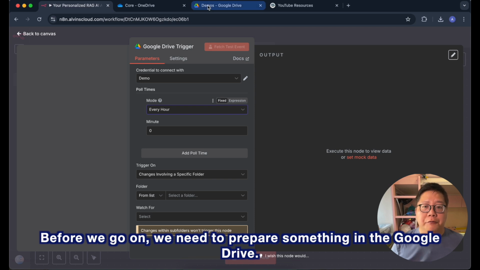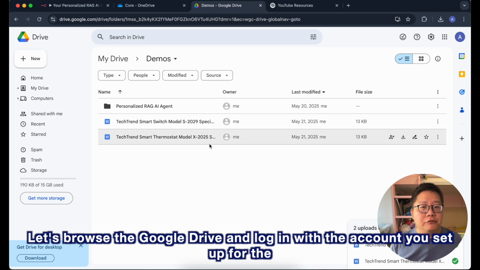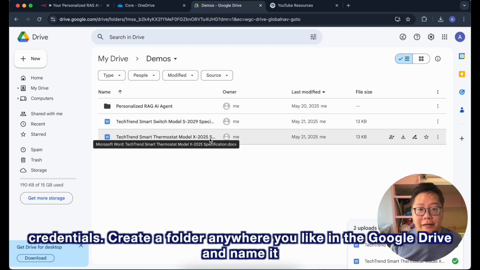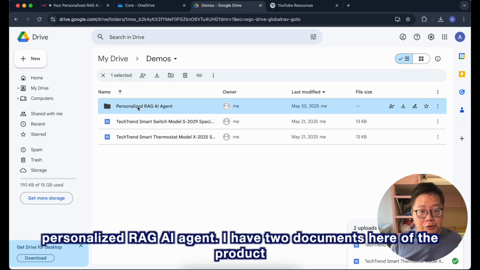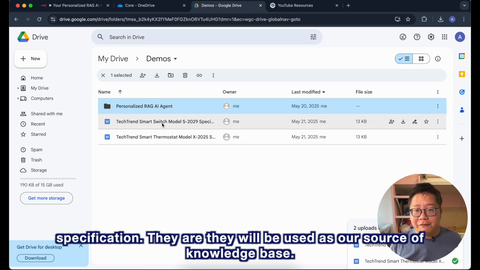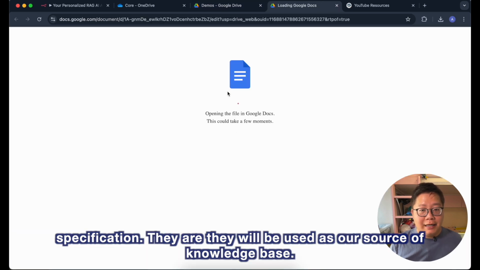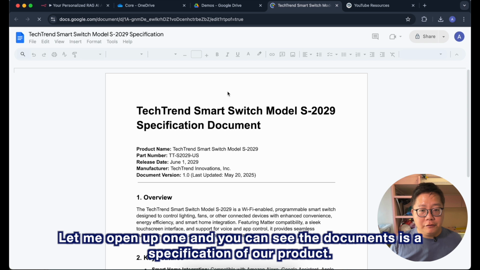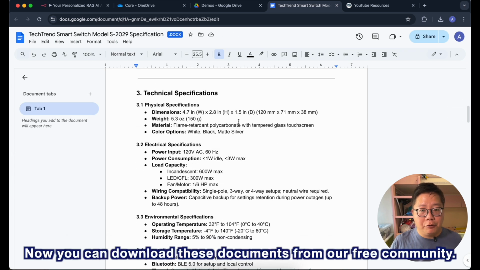Before we go on, we need to prepare something in the Google Drive. Let's browse the Google Drive and log in with the account you set up for the credential. Create a folder anywhere you like in the Google Drive and name it Personalized RAG AI Agent. I have two documents here of the product specification. They will be used as our source of knowledge base. Let me open up one, and you can see the document is a specification of our product.